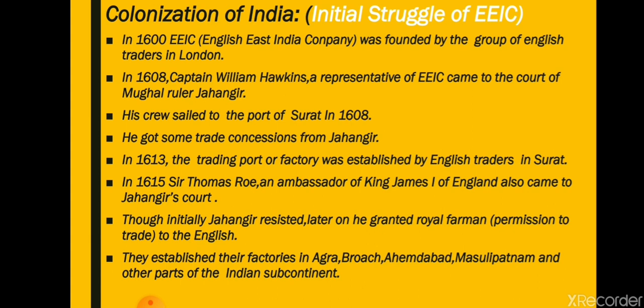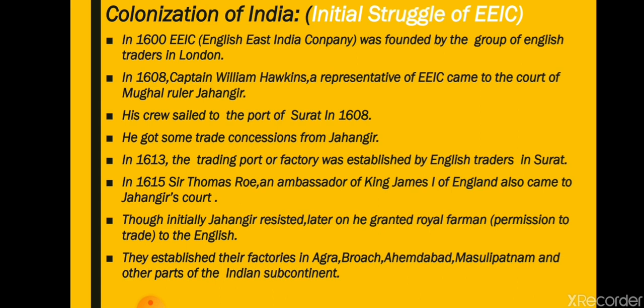In 1608, Captain William Hawkins, a representative of the English East India Company, came to the court of Mughal ruler Jahangir. He came with some crew members by the sea route. Now, why did he come to the court of Jahangir? For asking for some concessions in trade. He came to India for getting the rights to trade in India.